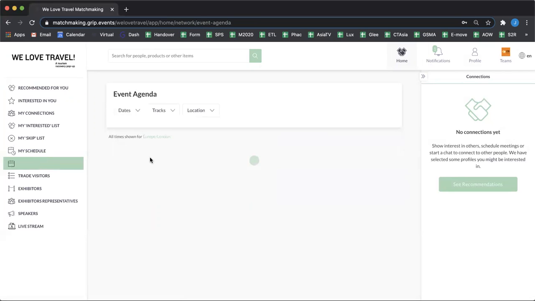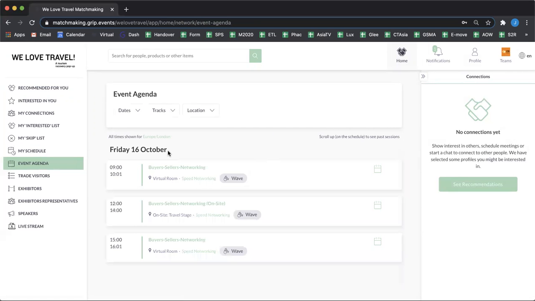If we now just go onto the event agenda, you'll see some of the sessions that we have set up at the moment here. So you'll see there's various different ones here. You can again use the filters, so dates, tracks, and location. Tracks could refer to themes, so that could be something that again is really useful for you guys to use as a filter. In order to add something to your personal schedule that we were just looking at, you can click the Add to Schedule button here.